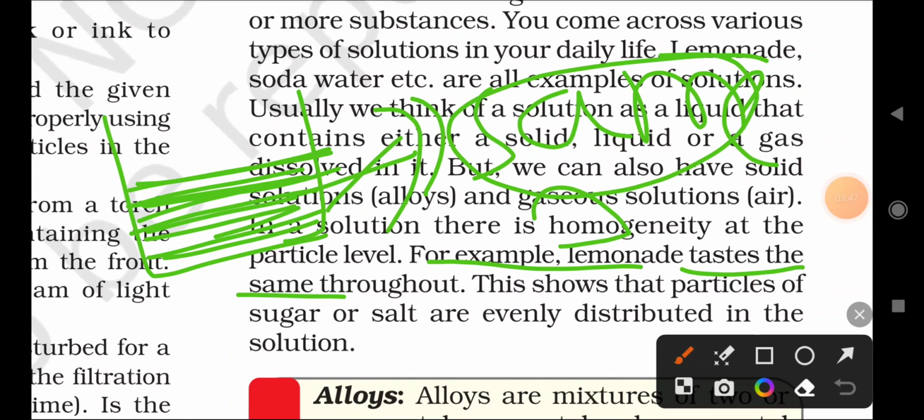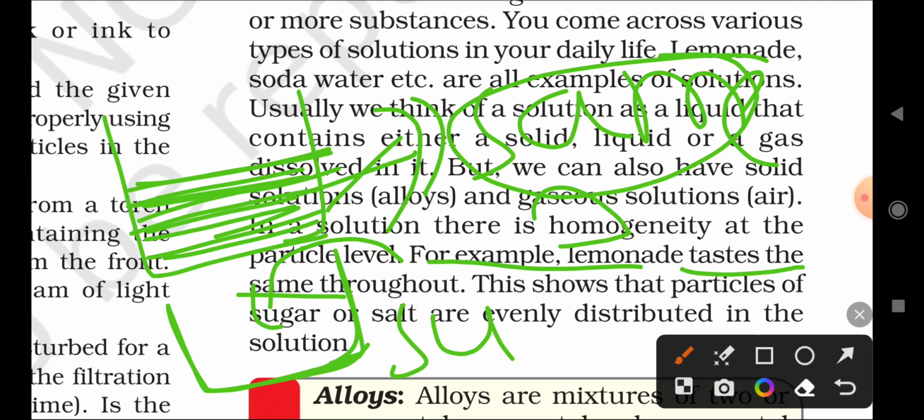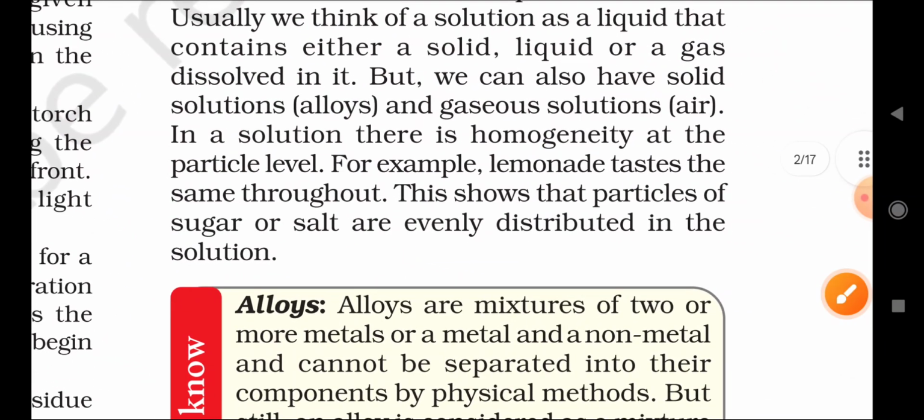We can give another example. Take a small glass and add water plus sugar. The sugar is uniformly distributed in the water, so the taste does not change, because it is evenly distributed in the solution. That is an example of a homogeneous solution.